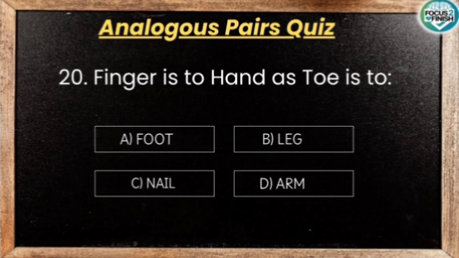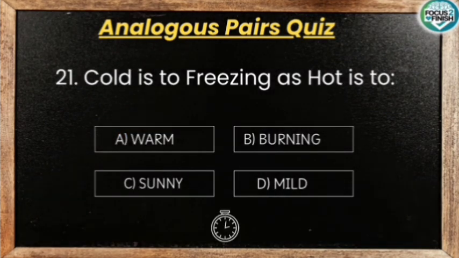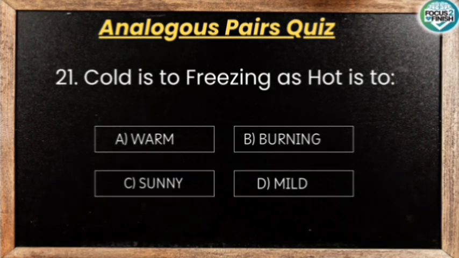Finger is to hand as toe is to. A finger is a part of a hand and a toe is a part of a foot, so the answer is foot. Cold is to freezing as hot is to. Freezing is an extreme or more intense form of cold. Burning is an extreme or more intense form of hot, so the answer is burning.